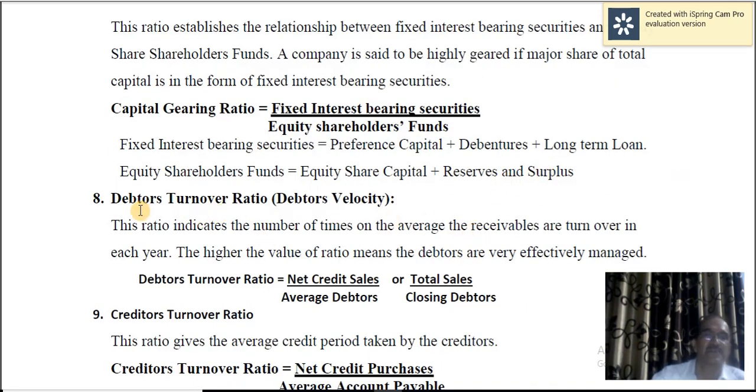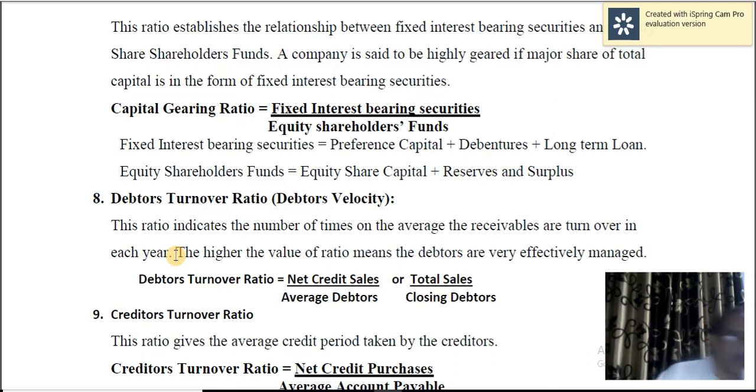Okay, next, debtors turnover ratio. How many number of times on an average the receivables are turned over into cash? So that is nothing but debtors turnover ratio. If the ratio is high, it means debtors are very efficiently managed.